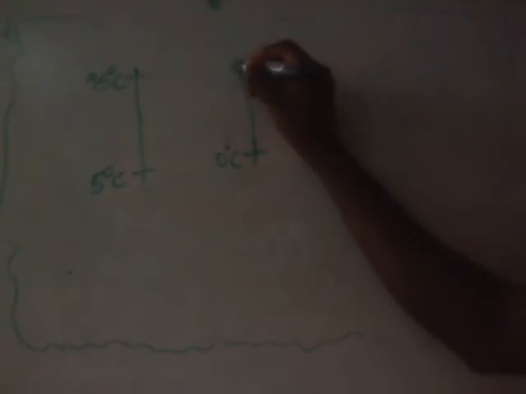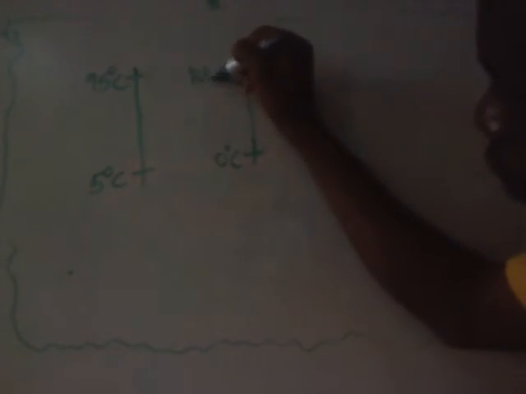For this one, the ice point, the melting point, is constant at 0 degrees Celsius, while the steam point or boiling point is constant at 100 degrees Celsius.